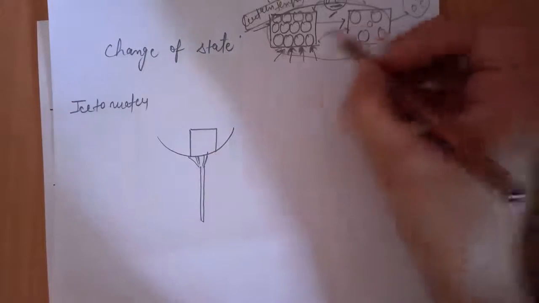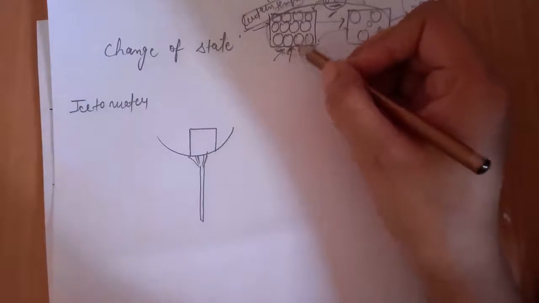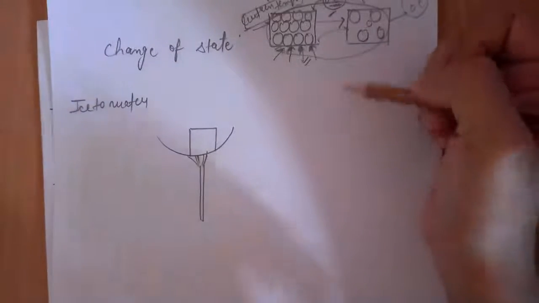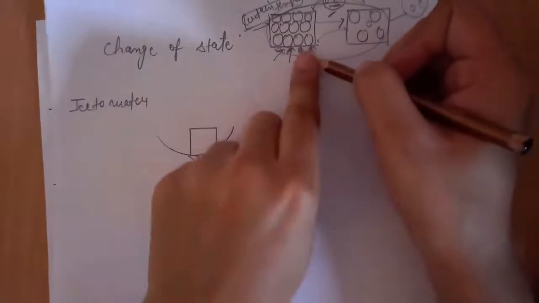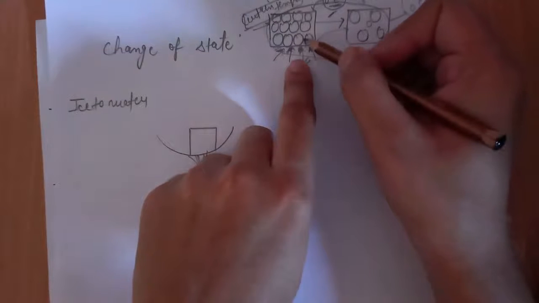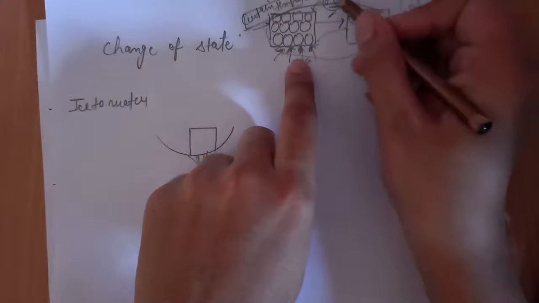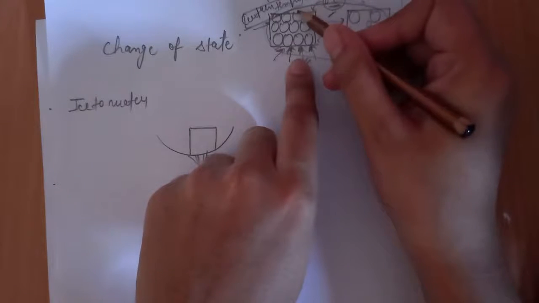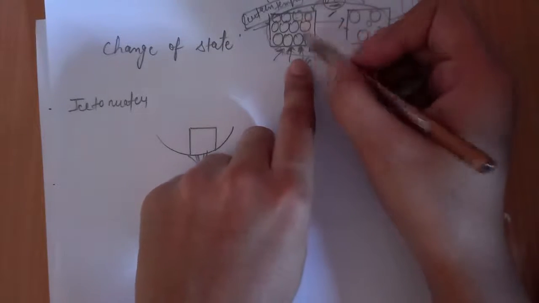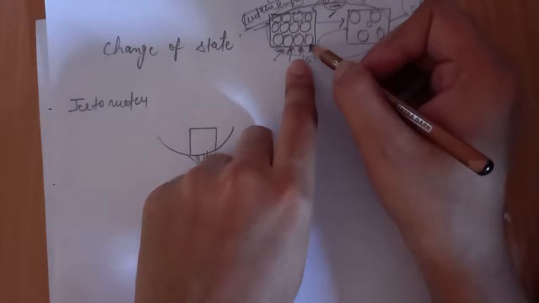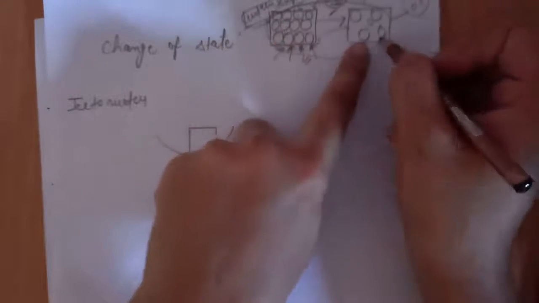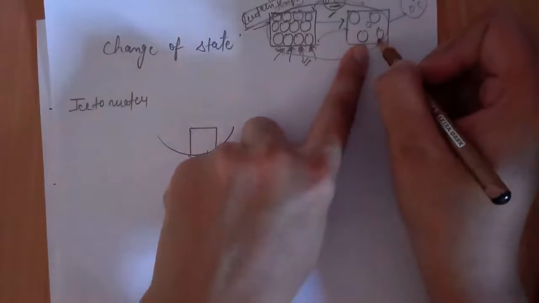So the heat energy that is provided from below, where does this heat energy go? After the solid attains the temperature of 0 degrees Celsius, the heat energy provided from below is utilized by these particles to convert into the liquid state.